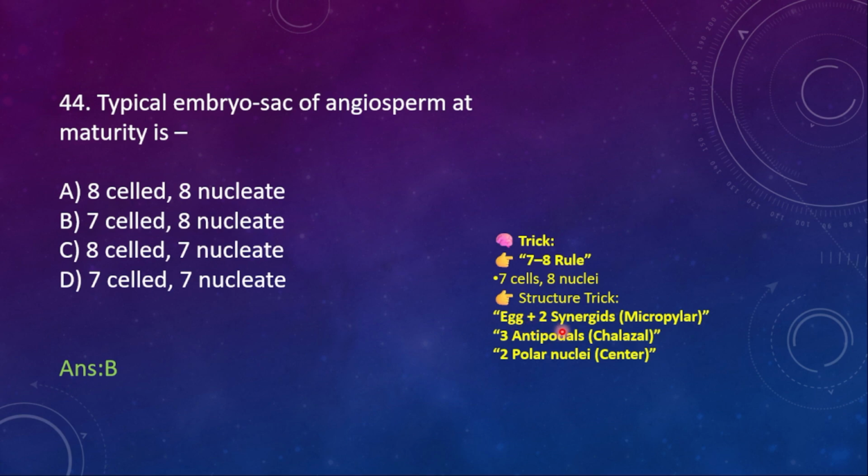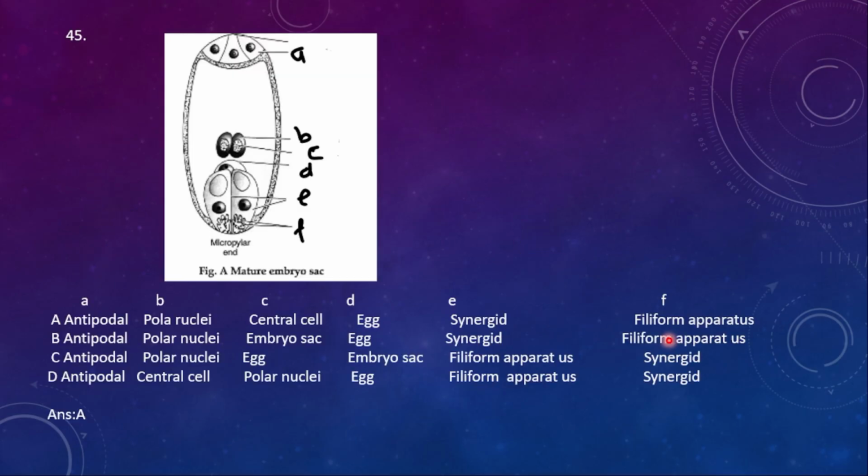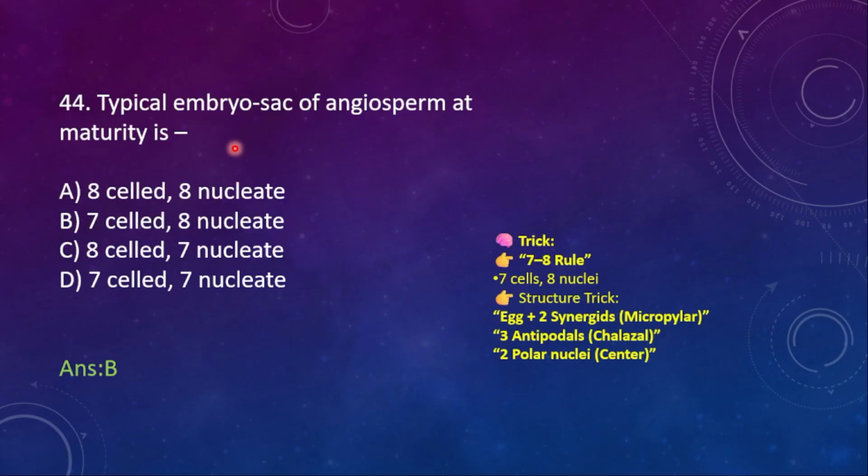Egg plus two synergids at the micropylar end, three antipodals at the chalazal end, and two polar nuclei at the center. See, this is the structure. These are the three antipodal cells, these two are the synergids, this one is the egg cell, and these are the two polar nuclei. That structure is also for this question.